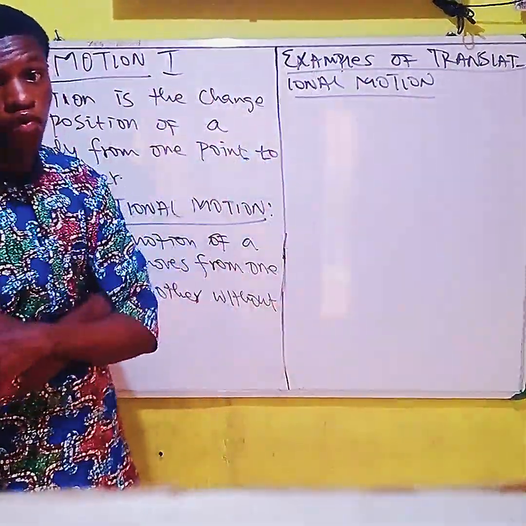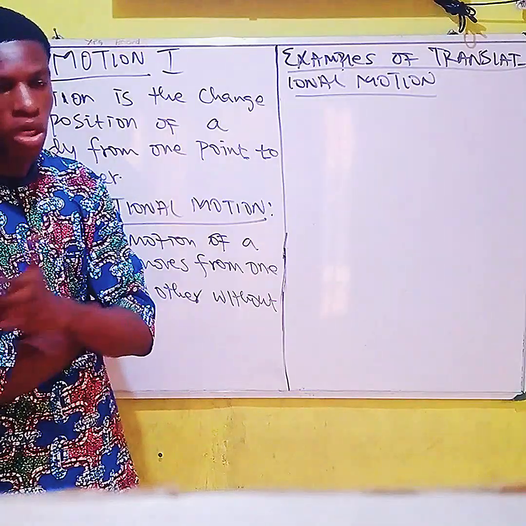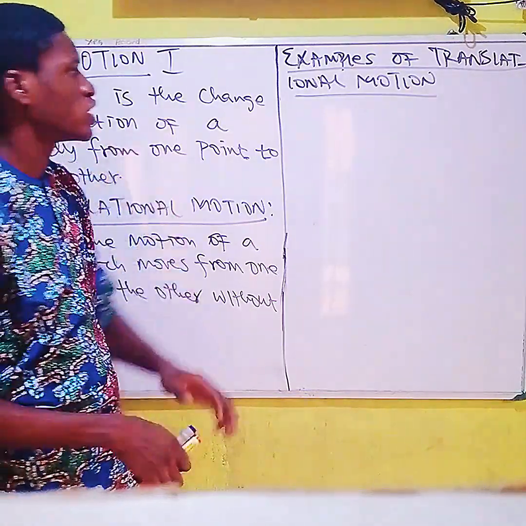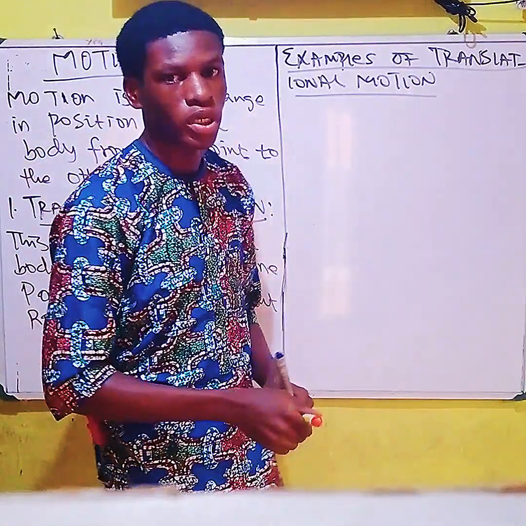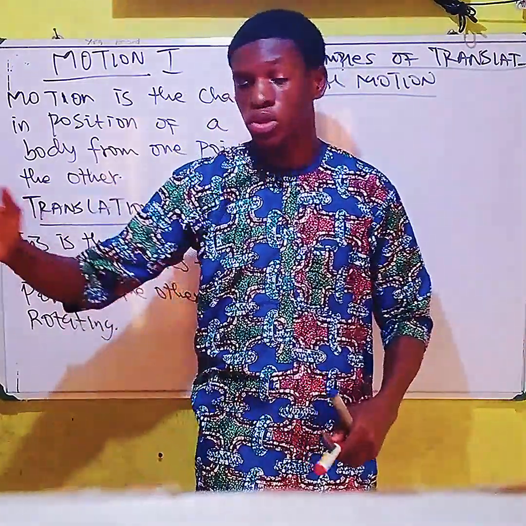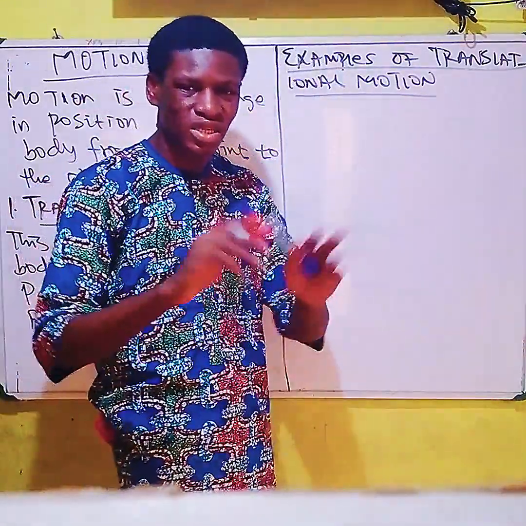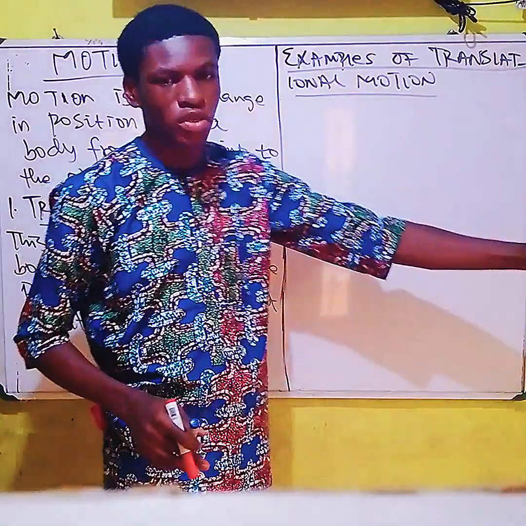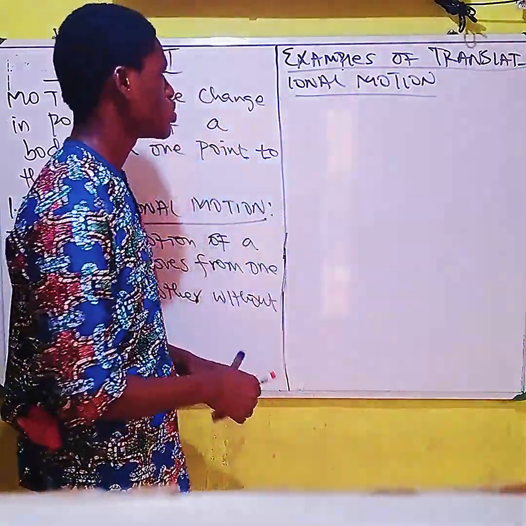The first example of translational motion that I love to write is the motion of a ball running from point A to point B. You run from point A to point B, a translational motion.